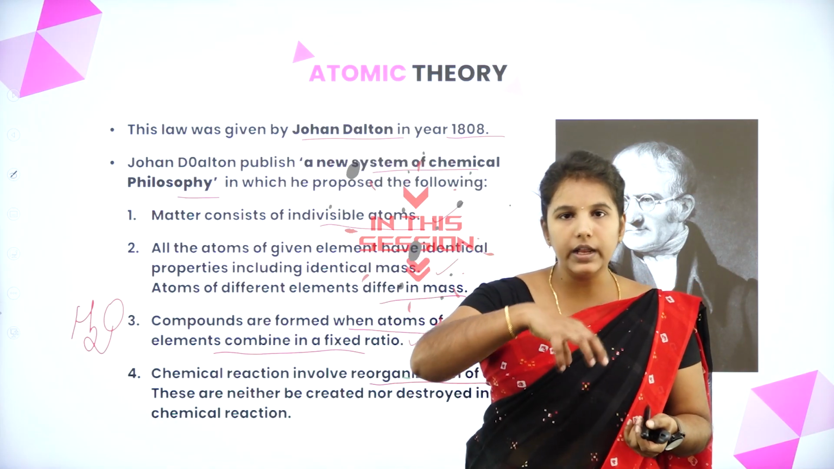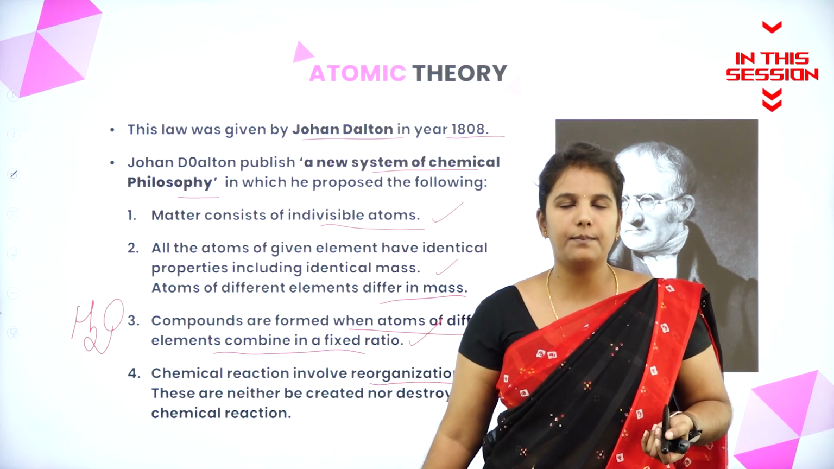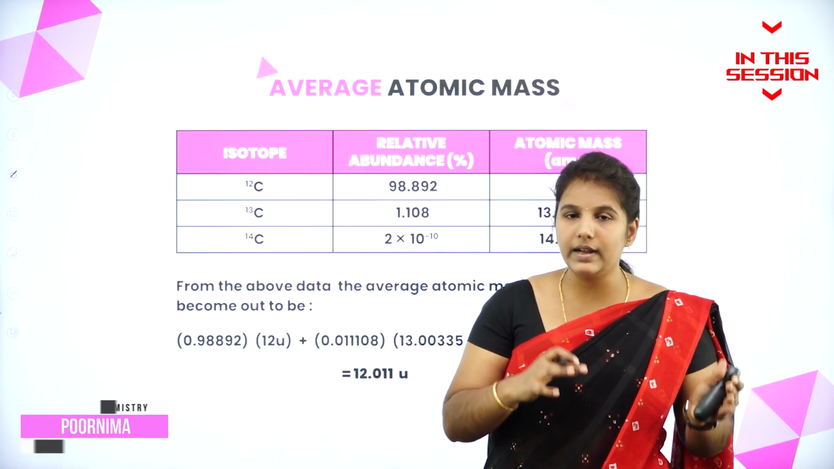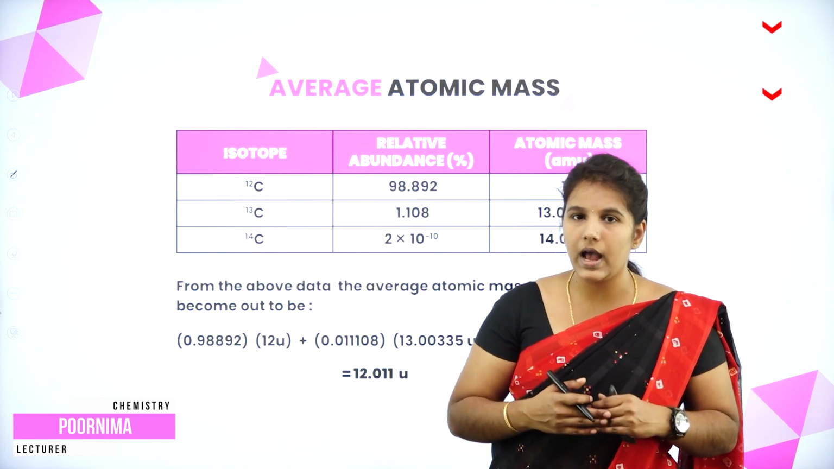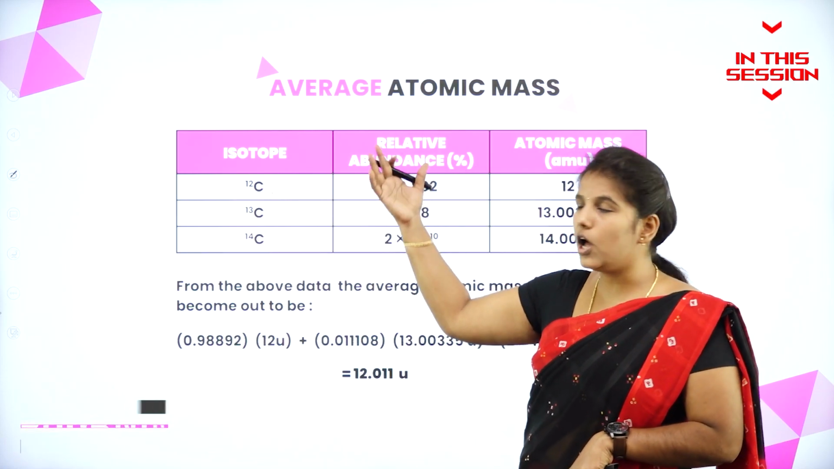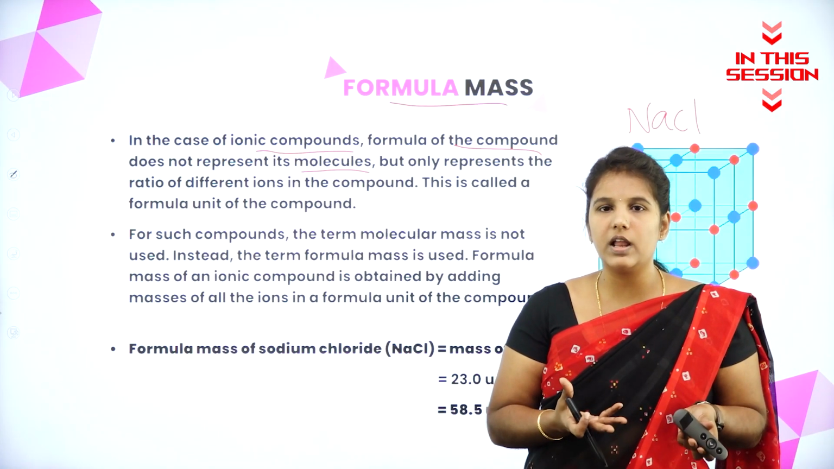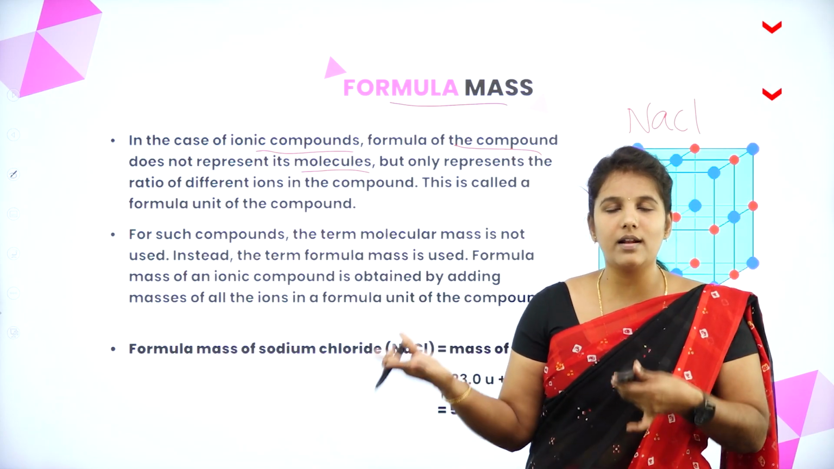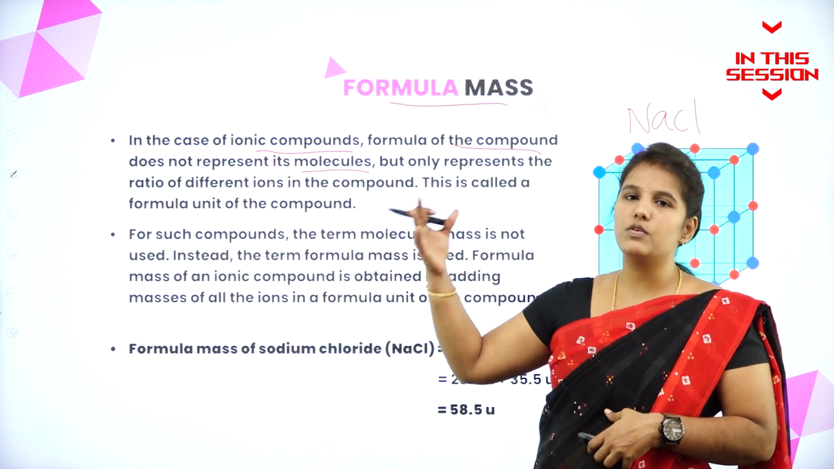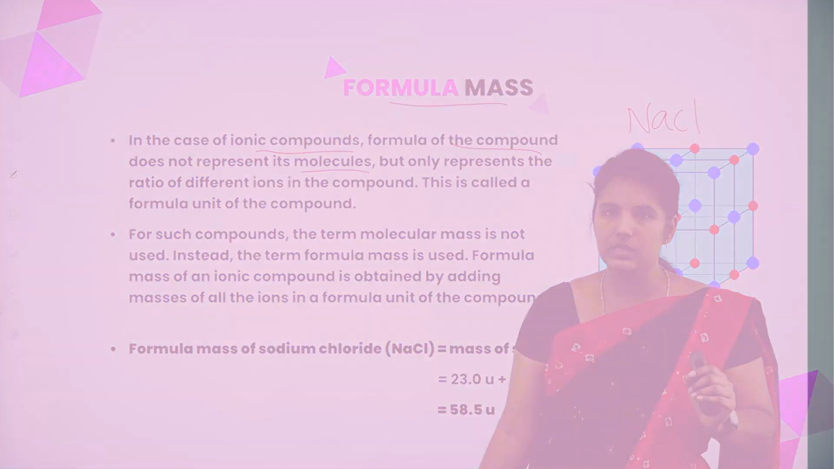Reorganization means only during the chemical reaction, only rearrangement of the atom will take place. We have to consider the relative abundance along with the atomic masses. Then we can easily identify the atomic mass of the carbon. We cannot use that word as a molecular mass because the constituent particles are ions here. That is why we are using another new word known as formula mass.